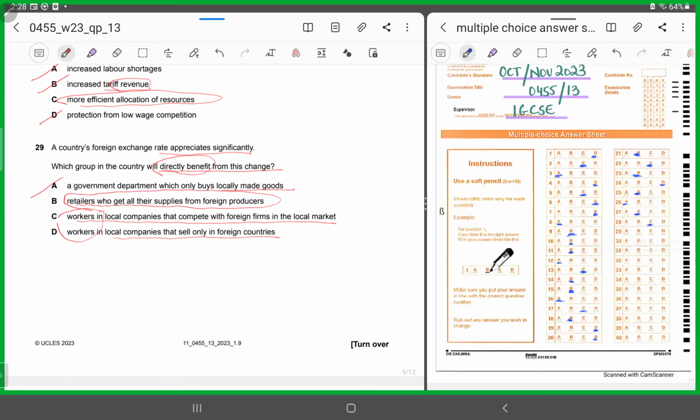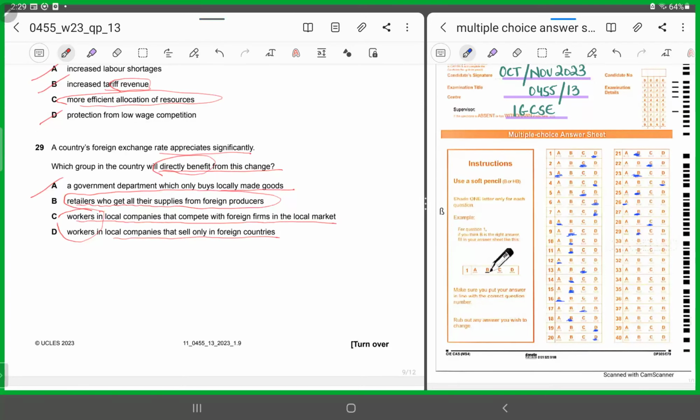So what is happening? The retailers, since your domestic currency is rising in value, will have a chance to benefit from this situation, right? Because a rise in your domestic currency will be lowering the price of imports for you, right? All right. So for 29, it has to be B.